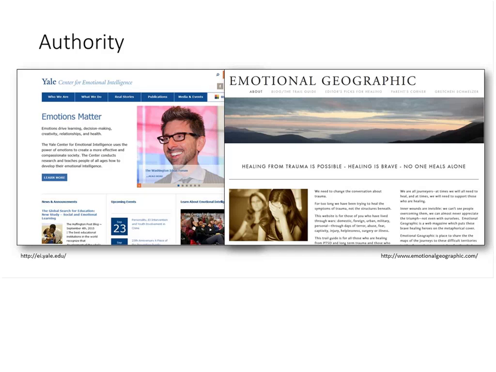However, on the website on the right, Emotional Geographic, it's a blog about emotions and how to handle and deal with emotions. So it's a little bit harder. It's not as easy to find, or it's not as apparent, the credentials of the author of this blog. They may very well be a psychologist or a counselor, but they probably have not done as much extensive research on the field as the Yale Center for Emotional Intelligence.